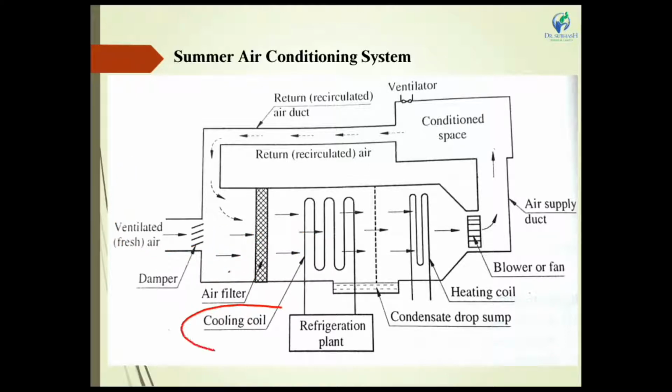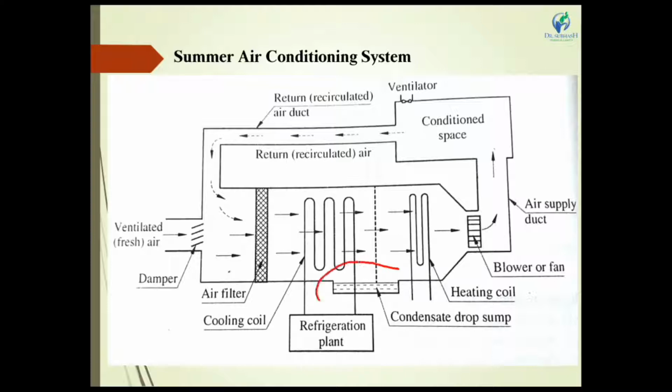Then after that is the cooling coil, which means the evaporator. In a VCR system, there are four main parts: compressor, condenser, expansion device and evaporator. Here this cooling coil is the evaporator where heat is absorbed, and it is directly connected to a refrigeration plant where the compressor and condenser are working.